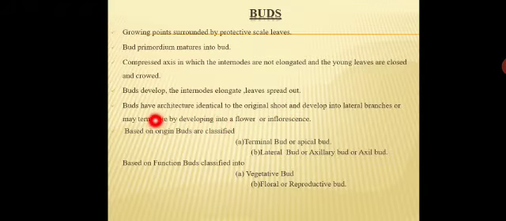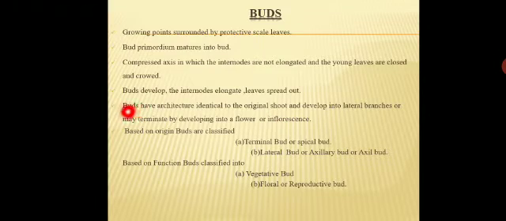The next character is that a bud has an identical architecture. What is the meaning of architecture identical? It is nothing but like a work of art. The buds naturally look like an art-like structure. All the buds look identical in one plant to the original shoot. That original shoot is the main stem, which develops into lateral branches or may terminate by developing into a flower or an inflorescence.